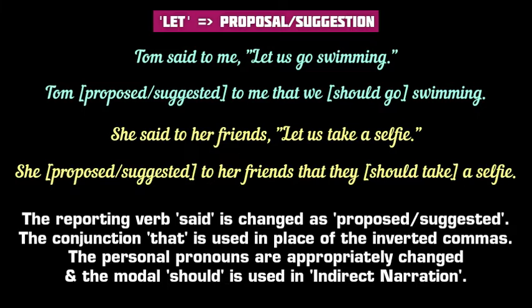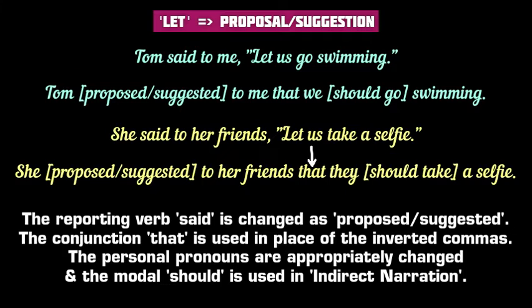Similarly, in the second example, the sentence "let's take a selfie" indicates a suggestion or proposal of the speaker. So we follow the same rules to convert it into indirect speech. She proposed or suggested to her friends that they should take a selfie. The reporting verb said becomes proposed or suggested.